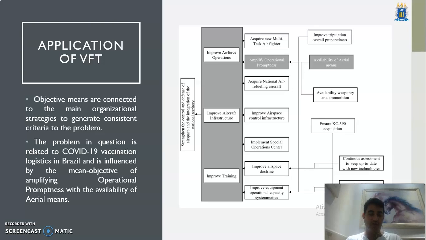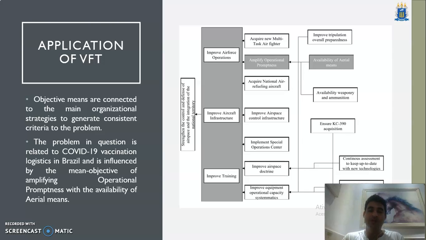So here is the detailing of the application of VFT. So we have the strategical objective, which is an objective of 10 years, 20 years. And in the documentation of the Brazilian Air Force, we have this strategical objective, which was to strengthen the control and the defense of airspace and the integration of national territory. So it's very important to use VFT from the point of view that we cannot generate criteria that are out of our strategical objectives.